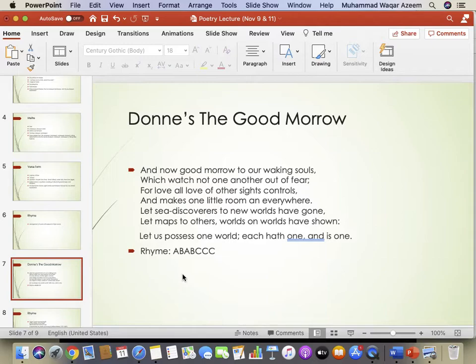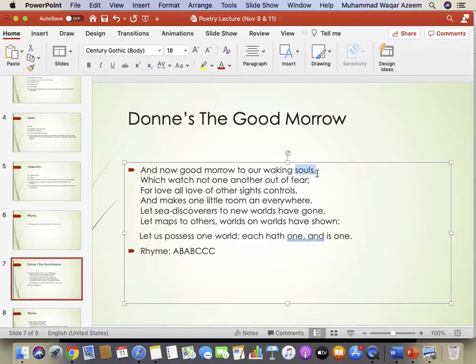Okay, thank you. Now, you might notice in all of these lines that there is a certain pattern of the sounds at which all these lines end. So, can you tell me the ending of which line matches with the ending of this line that I have highlighted? Third, very good. Okay, hold on. So, controls. All right. Souls, controls. Good.